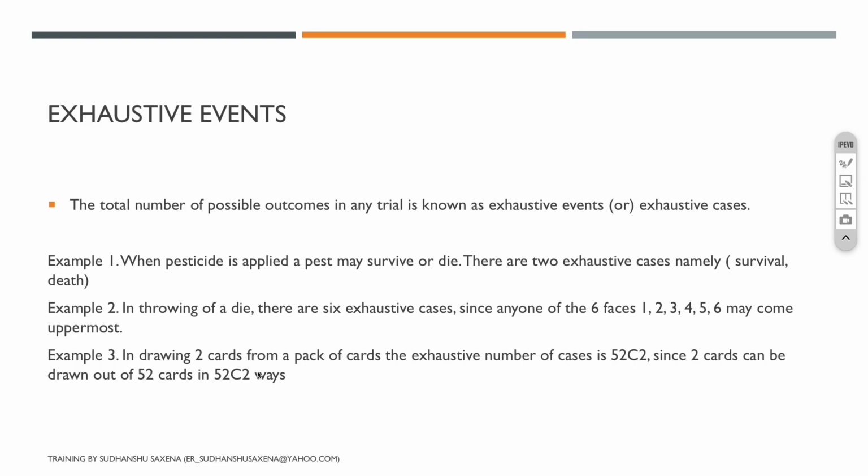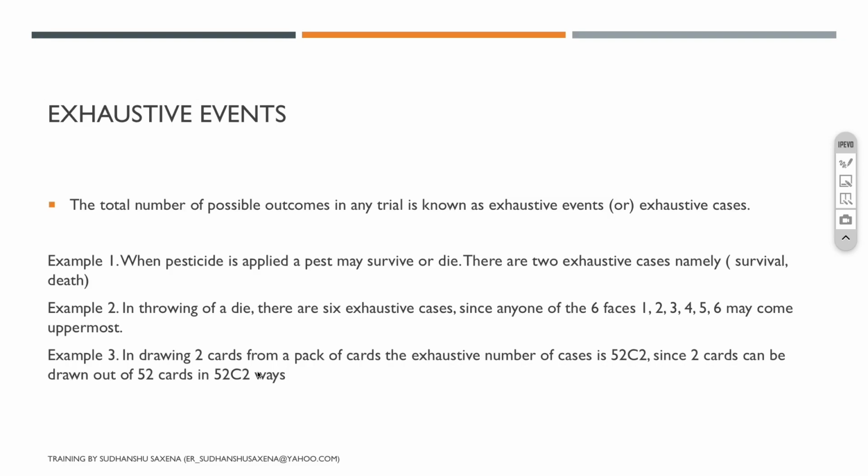For example, if I toss a coin, either I'll get head or I'll get tail, but both conditions cannot happen simultaneously. Again, if I take the example of a dice, I may get 1, 2, 3, 4, 5, or 6, either of the conditions. They are exhaustive events.